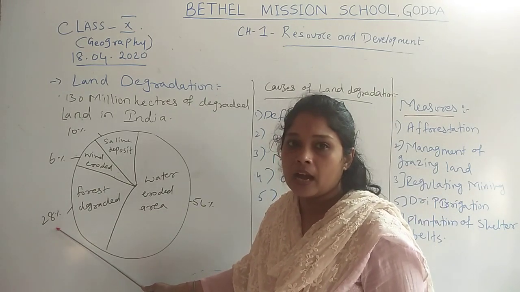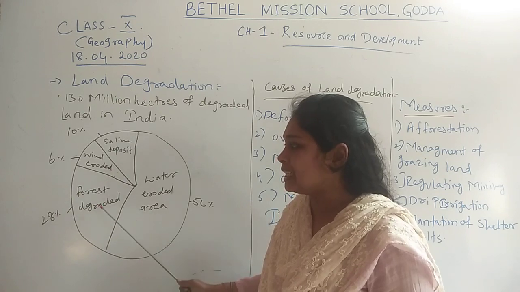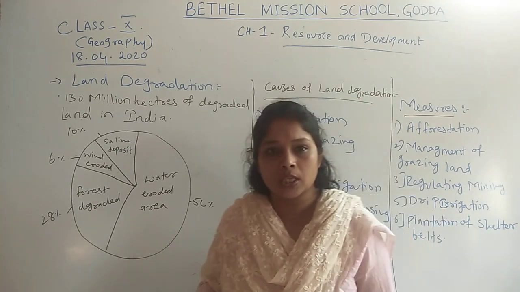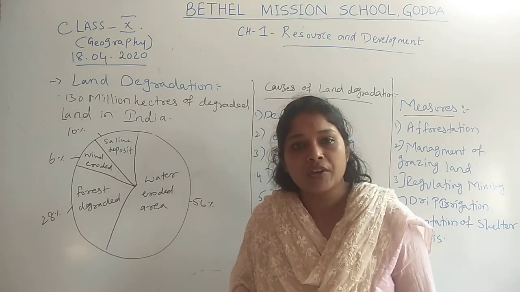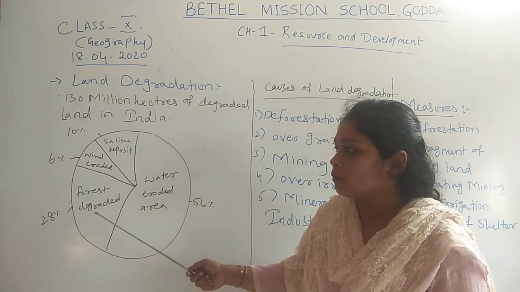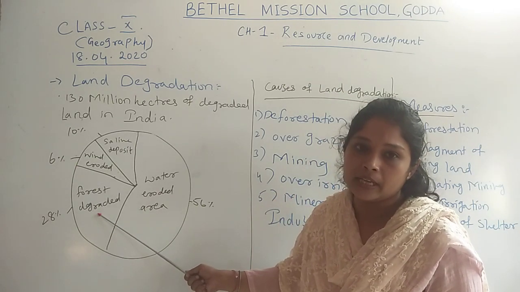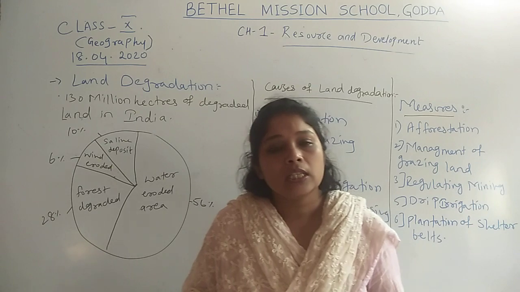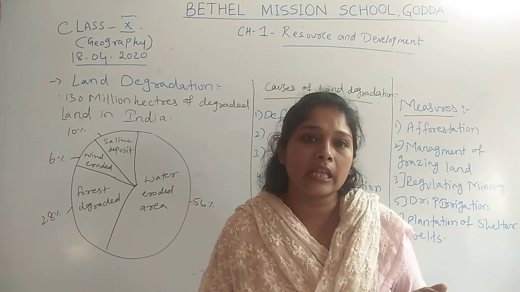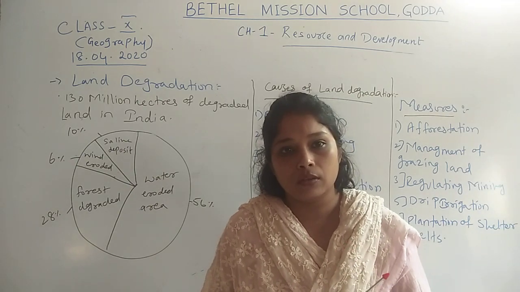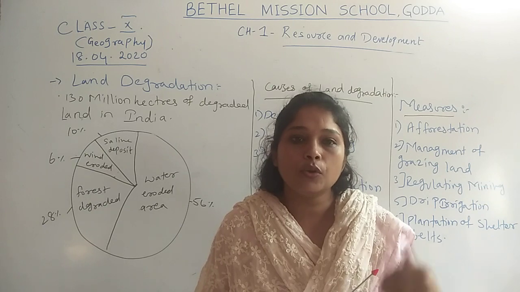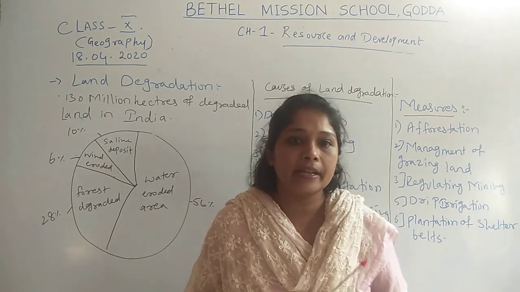28% of land in India is degraded because of forest degraded land. Forest degraded land means for commercial purposes we are cutting down the forest, and that is called forest degradation. When forests are not there, see what happens when rain comes. Big trees in the forest stop the flowing of rainwater and stop the flowing of fertile soil from the land. But due to forest degradation, we also have land degradation.